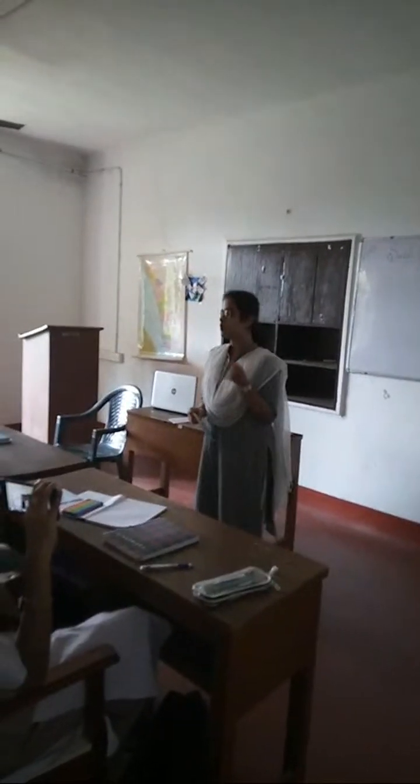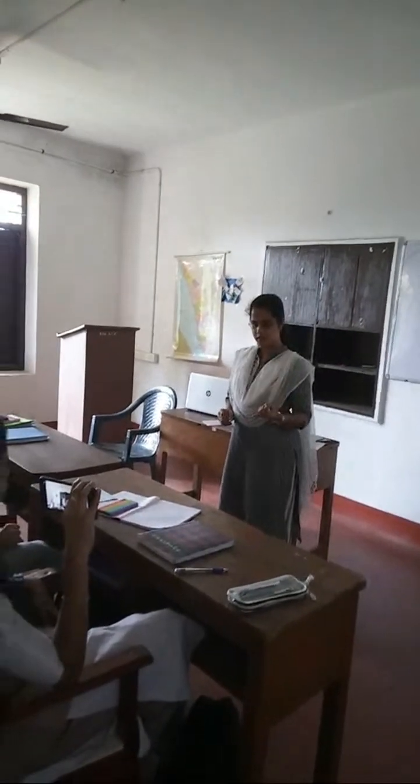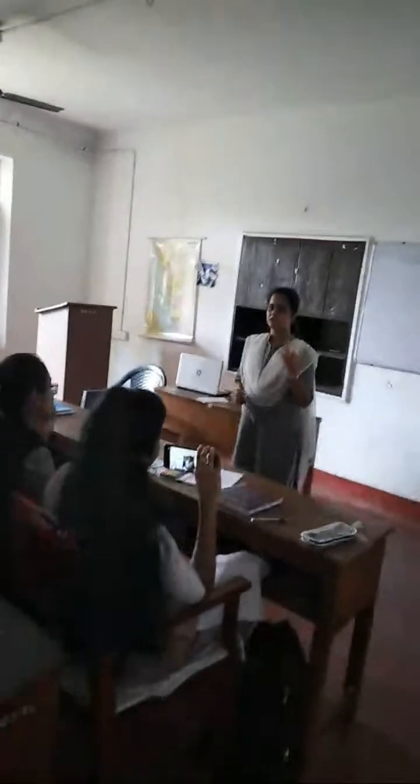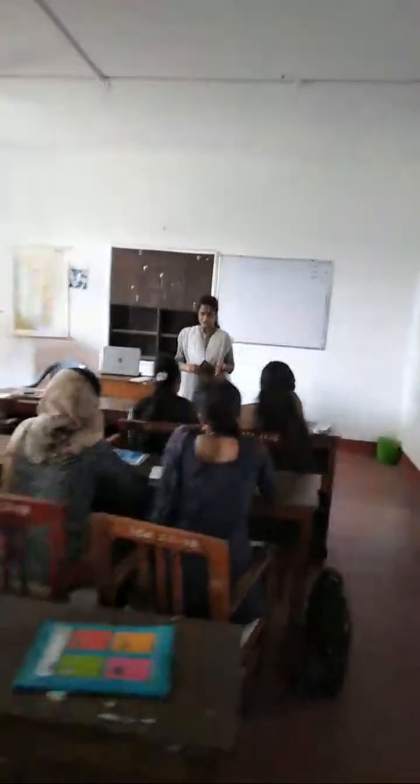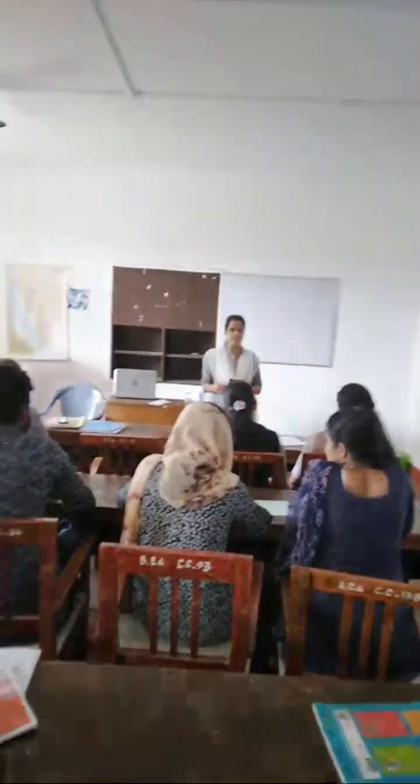In today's class, we have learned about the idea of condensation. We have looked at the process of condensation and the definition of condensation. Four forms of condensation: the first one is dew, the second one is frost, the third one is fog or mist, and the fourth one is clouds. Fog and mist are different, with a slight variation, and we have also looked at what it is. Are there any doubts?